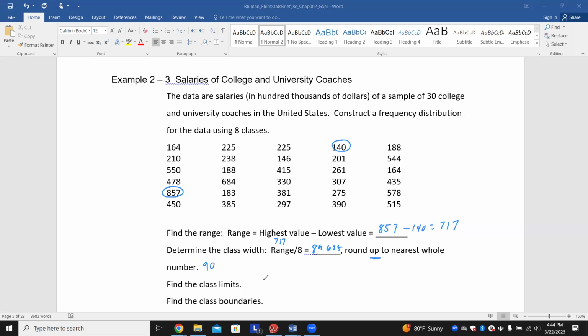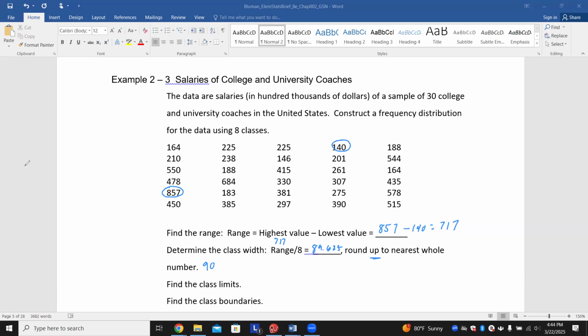Compute the relative frequency, the quotient of the class frequency and the number of data values. And then compute the cumulative relative frequency, the quotient of the cumulative frequency of the specific class and the total number of data values. Now that sounds like a lot, but it really isn't. Once you start analyzing data, it's just the stuff that makes the most sense. So this is what will wrap up 2.1 before we get into 2.2.